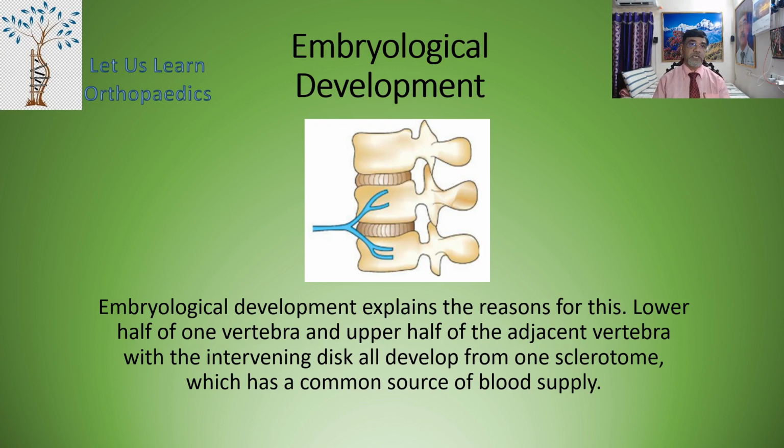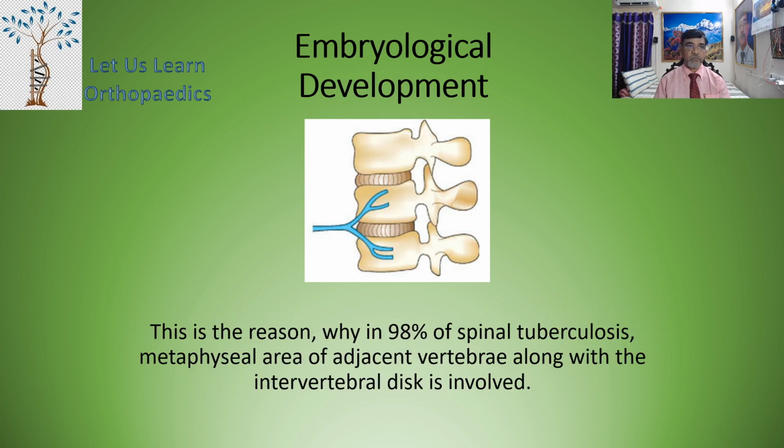So embryological development explains the reason for this. Lower half of the one vertebra and the upper half of the adjacent vertebra with the intervening disc all develop from one sclerotome, and which has got a common source of blood supply. That is what is shown in this particular diagram. Now this is the reason why 98% of the spinal tuberculosis occurs at the metaphyseal area of the adjacent vertebra along with the intervertebral disc involved.